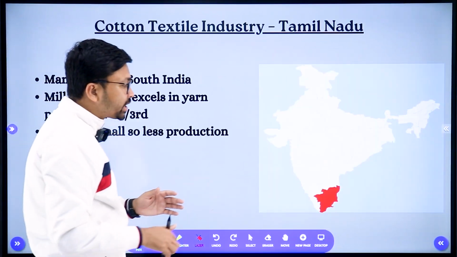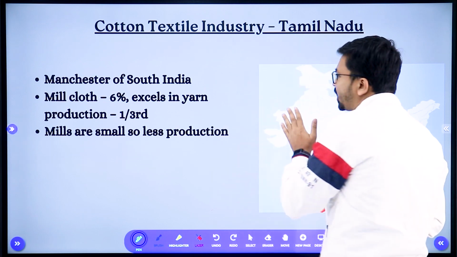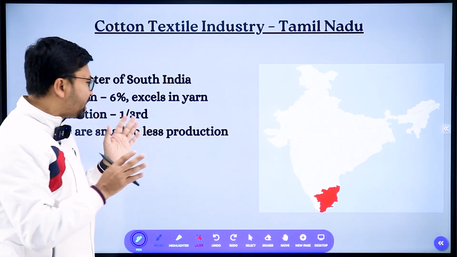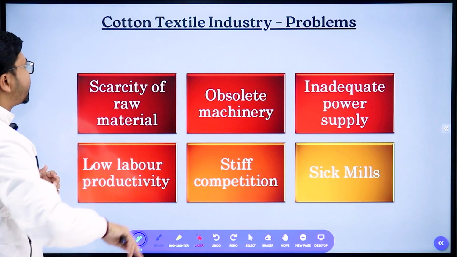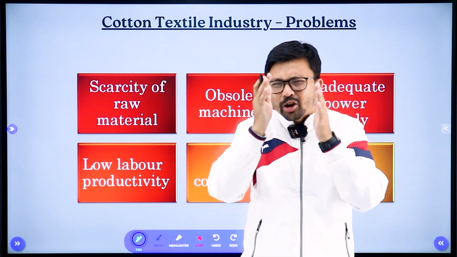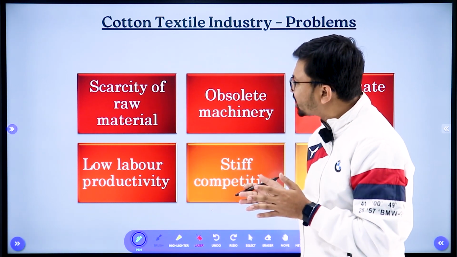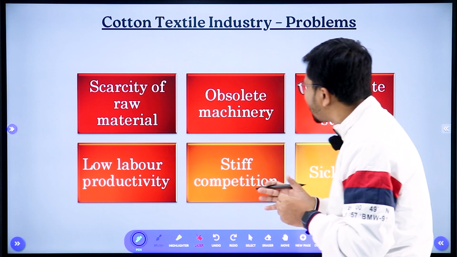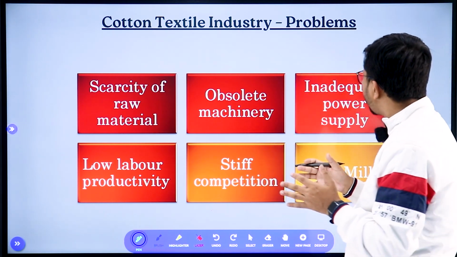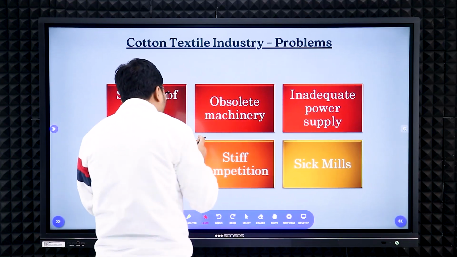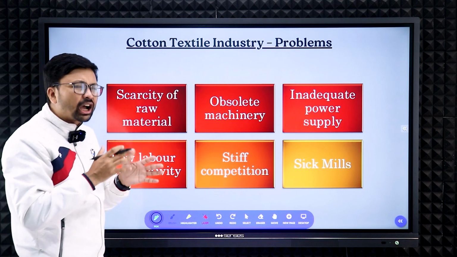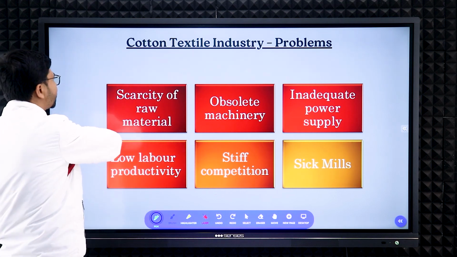Now next you can see the southern part, especially Tamil Nadu, which is also gaining popularity for the cotton textile industry. That much is enough for the cotton textile industry here. Next, what are the problems of the cotton textile industry? Those are very common and basic problems: scarcity of raw materials, obsolete machinery, whatever machinery you are getting is not up to date, and independent power supply is also not there, low labor productivity. All those are the problems of the cotton textile industry in India.